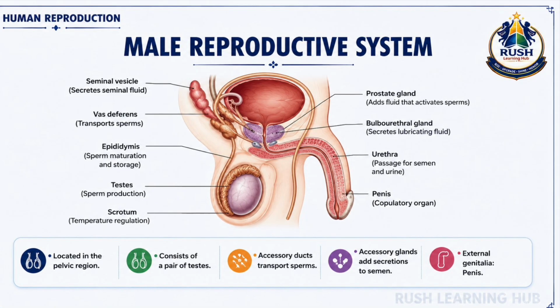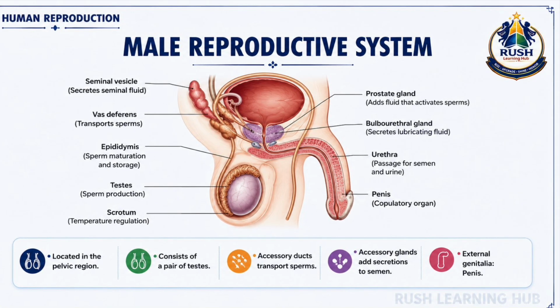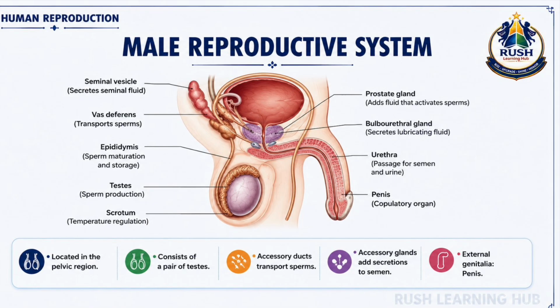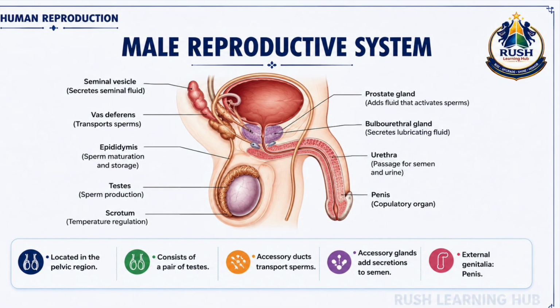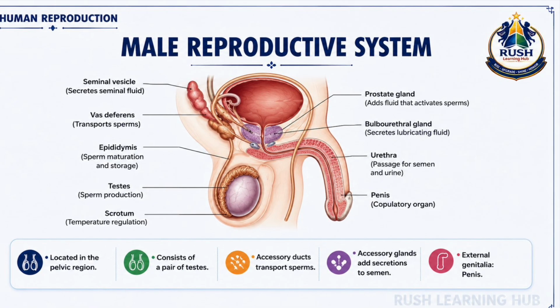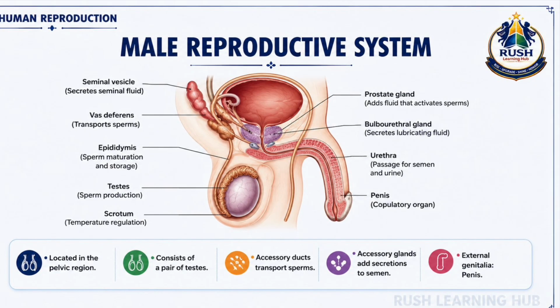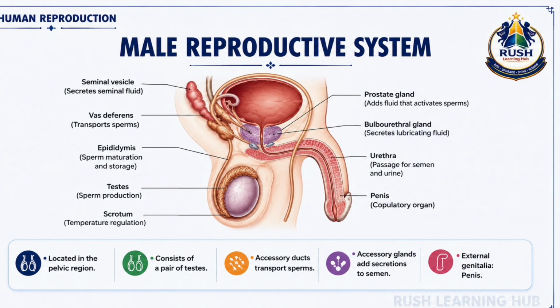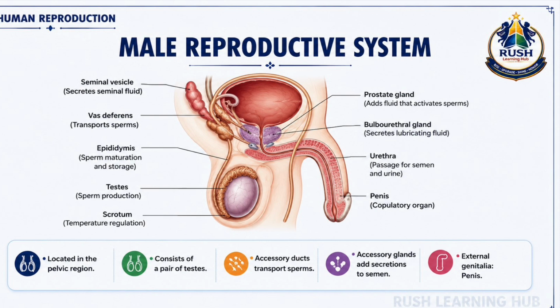Each testis contains highly coiled seminiferous tubules where sperms are formed. The sperms then move into the epididymis, where they mature and are temporarily stored. From the epididymis, sperms travel through the vas deferens and enter the urethra through the ejaculatory duct.